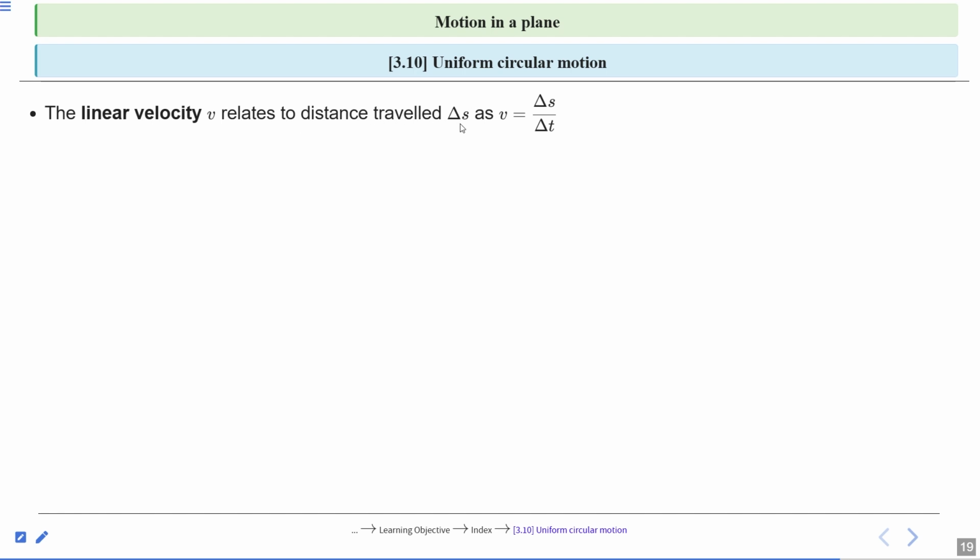If we talk about the linear velocity v, it relates to the distance traveled, that is delta s, as v is equal to delta s upon delta t, or we can say change in position with respect to time. So this represents the linear velocity. Since delta s is equal to r delta theta, we get v is equal to r into delta theta upon delta t. So delta theta upon delta t is omega, so v is equal to r omega.